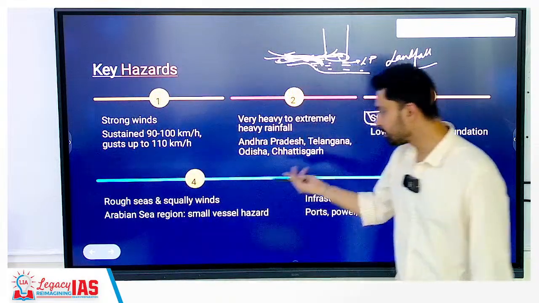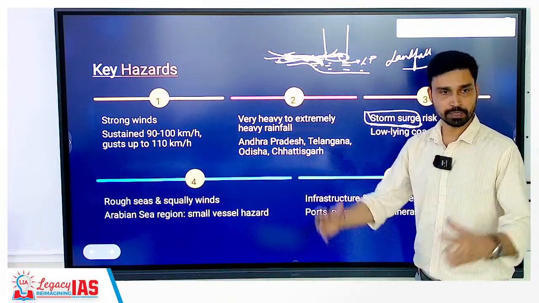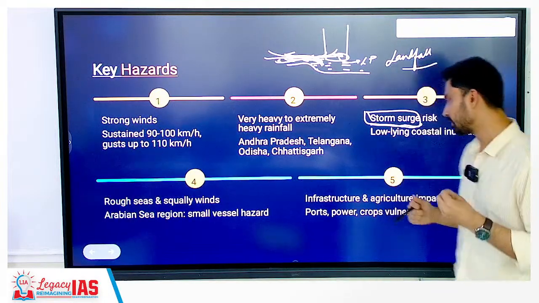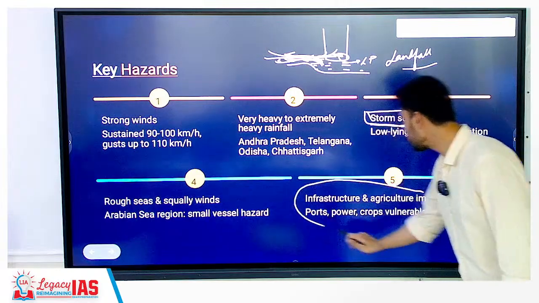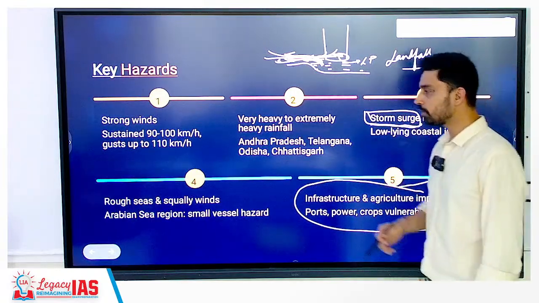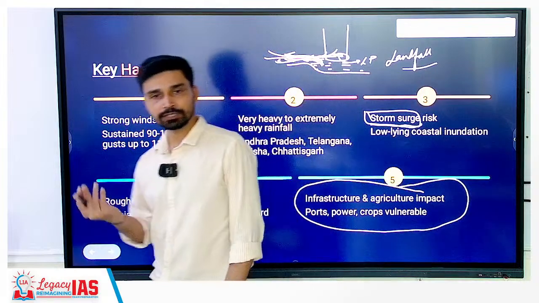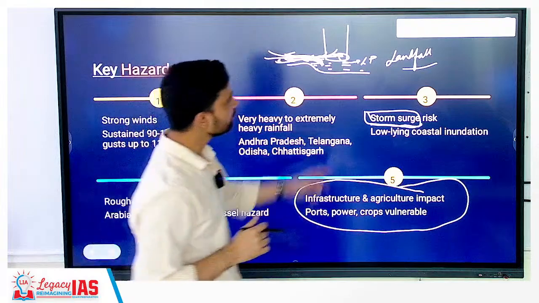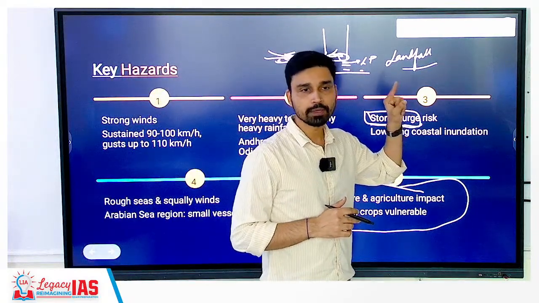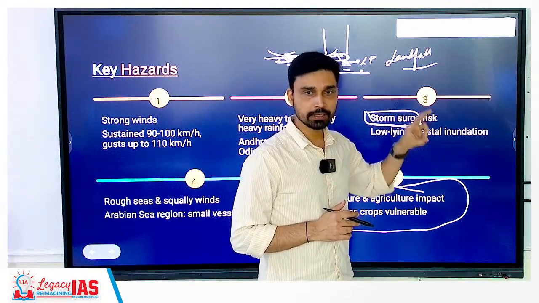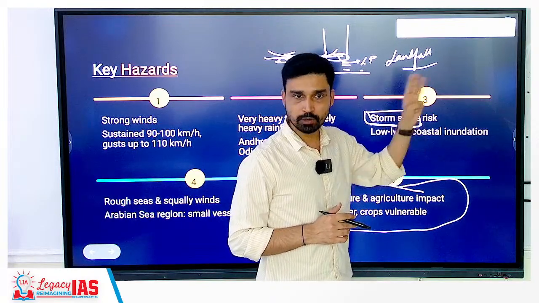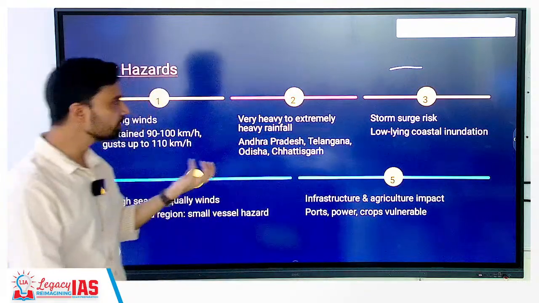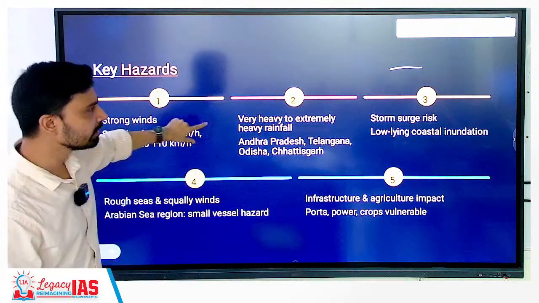Rough seas and squally winds. Squally winds means burst-like wind. You have a burst of wind, then gradually the wind weakens. Again a burst of wind, again the wind weakens as such. And the majority of the infrastructure that you have, the agriculture that you are practicing, all of these are getting impacted. Why? Heavy rainfall, strong winds. That means we can say it has an impact on fishing, on agriculture, on industries. Because in the cyclonic season, industries will not be able to work properly because of power cuts and all this. So these are the key hazards that we can talk about.